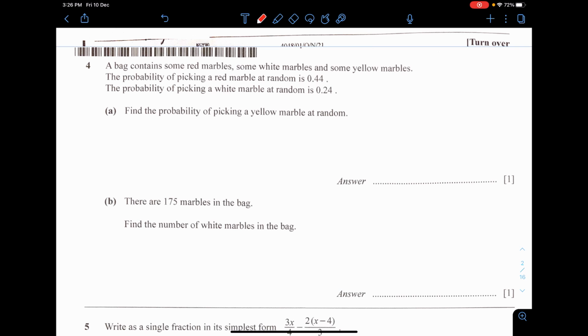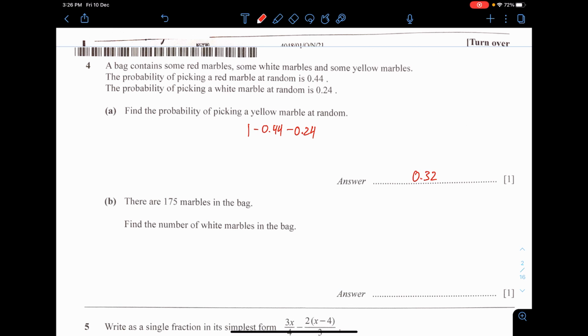Next, a bag contains red, white and yellow marbles, and the probabilities for the red marble and the white marble are given. To get the probability of the yellow marble, you just take 1 minus the probability of the rest of them. This is because we only have 3 colors, and therefore if you want to get the last color, you just take 1 minus all the probabilities that you got already, and the result is 0.32.